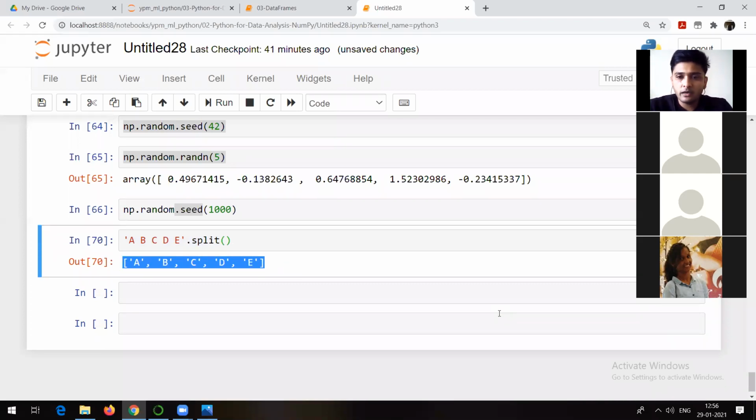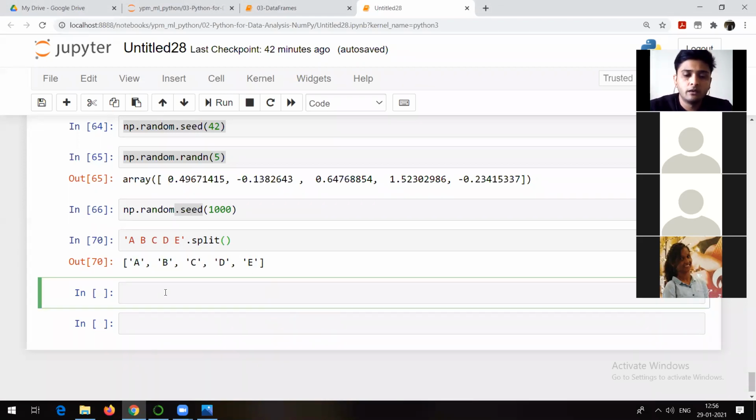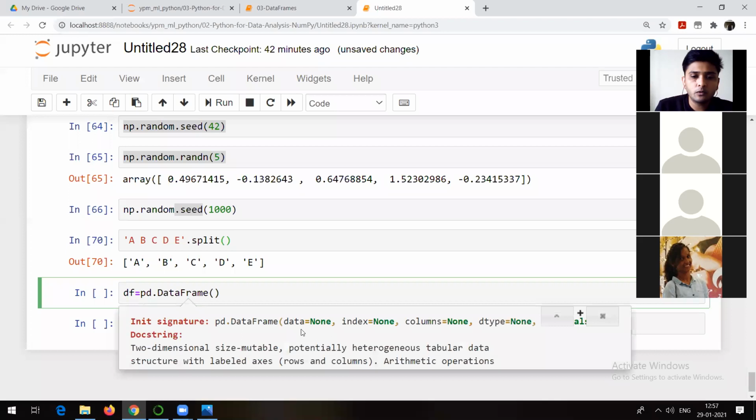Now, why am I asking you this is because this list we are going to pass as an index or as a column in the data frame. To create a data frame, I want to create one with the name df. df is equal to pandas dot DataFrame. Now, if you want to know which arguments it can accept in a series, a data frame, or any method, you can just hover your mouse here and press shift tab, and you will be able to see everything.